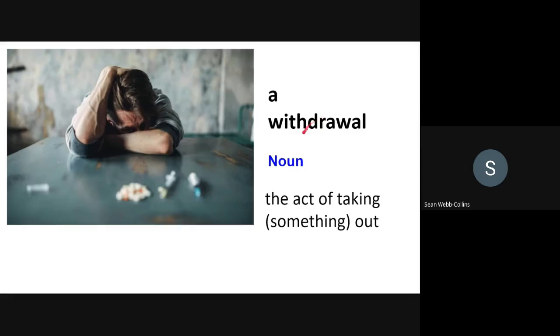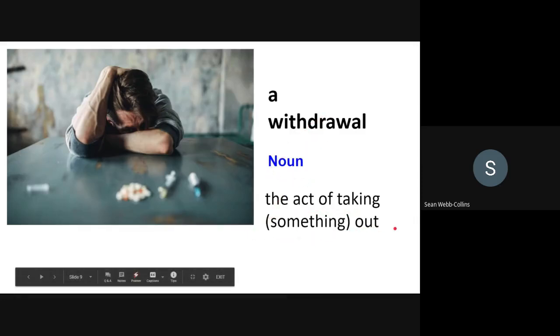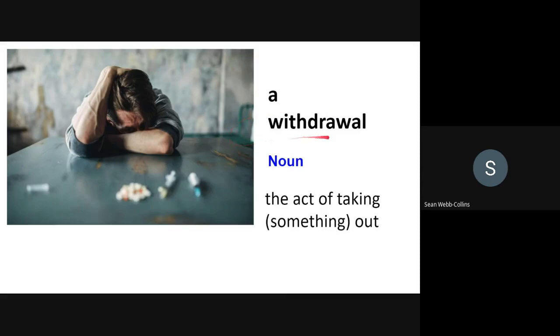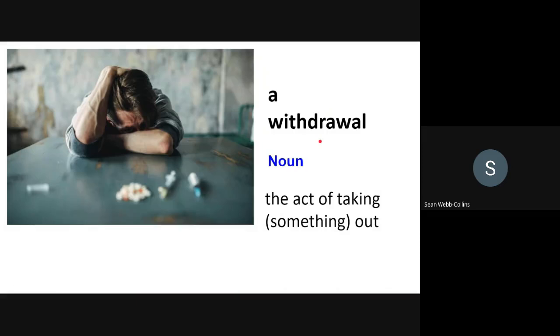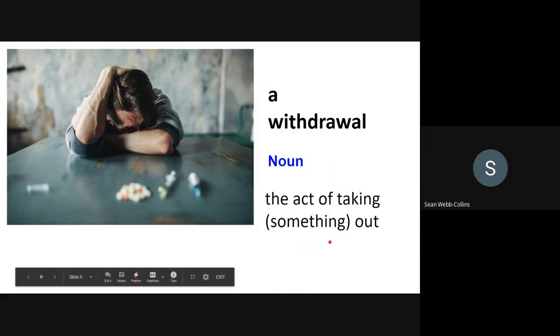A withdrawal. Noun, the act of taking something out. For example, you can make a withdrawal at an ATM. You can go to the ATM to make a withdrawal, to take out money, right? When you make a withdrawal from a bank, you are taking out money.